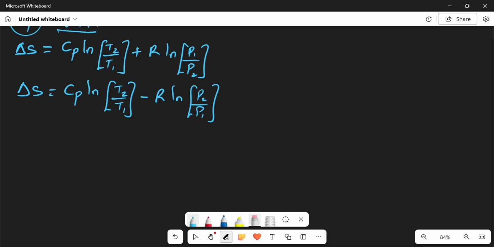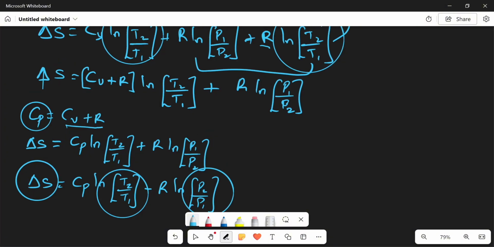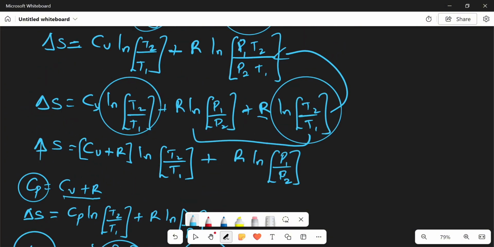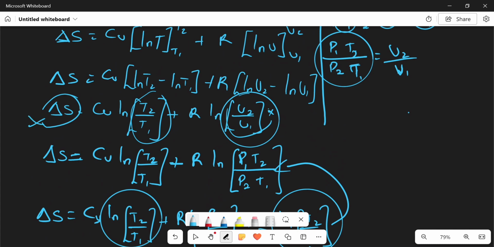Okay, good. So you can see that at the end of the day we have gotten an equation relating our entropy to pressure and to temperature. And don't forget, we also got an equation relating change in entropy, temperature, and volume.